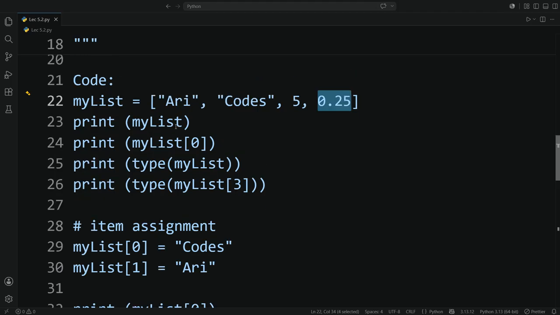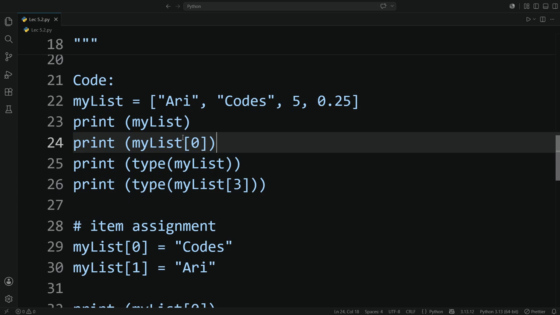So when I print this variable mylist, I will obtain AriCodes 50.25. If I try to print using an index number, I will obtain that particular index. So here print mylist, and within square braces I have written 0.